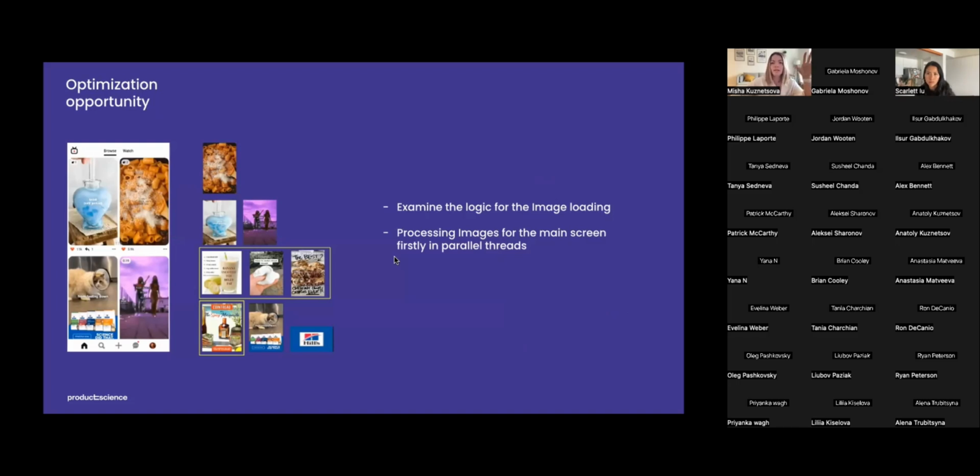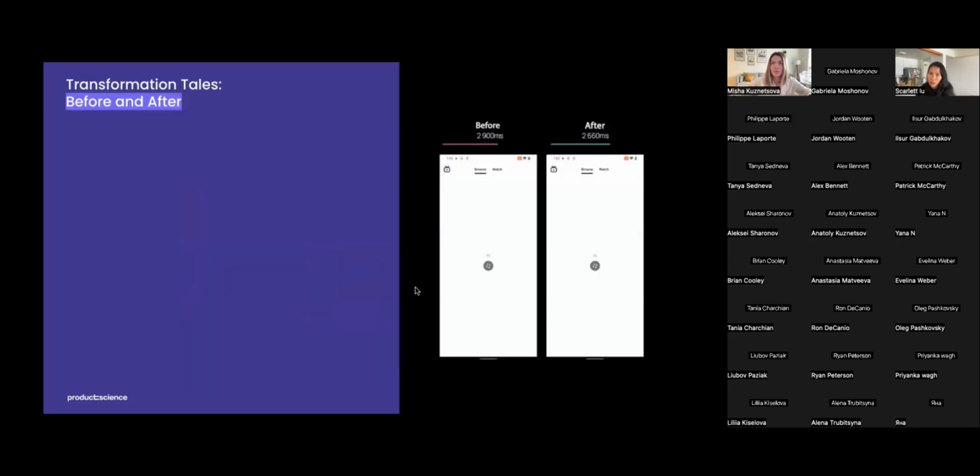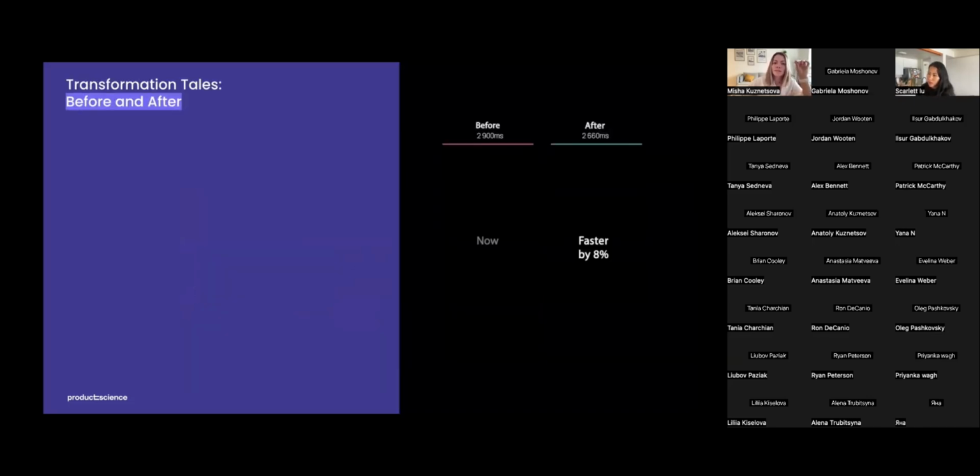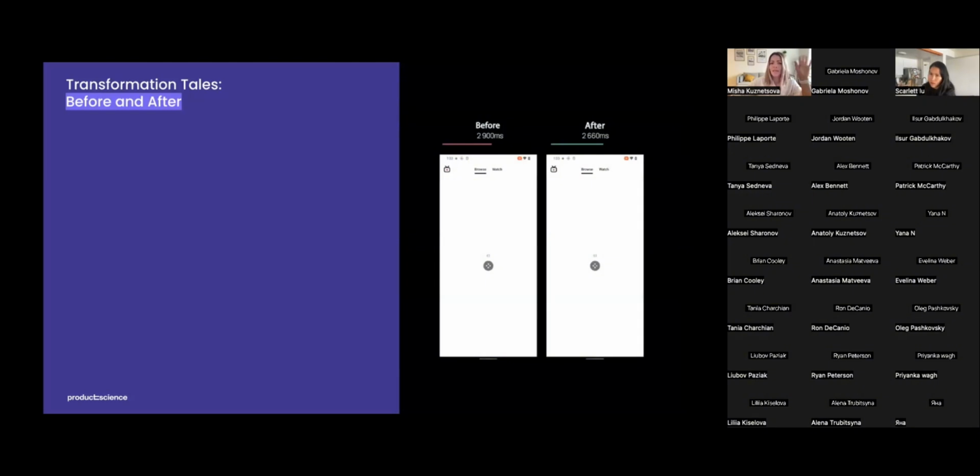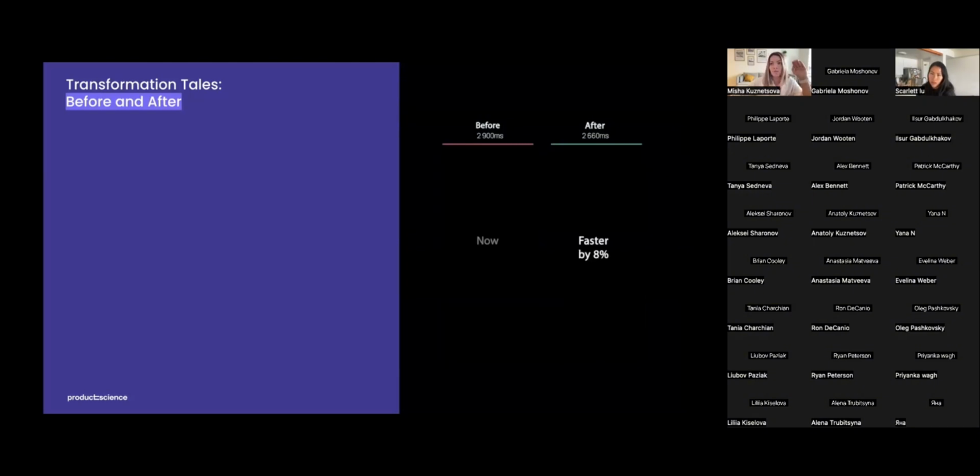The optimization opportunity that I see here is to check the logic for the image loading. Let's check it. We see this third thread. We see the 3 images, but the user doesn't see them on the main screen. So process images for the main screen first, in a parallel thread. If we process this image here, it will help us reduce user wait time. And even small changes like 8% will make the user experience better.